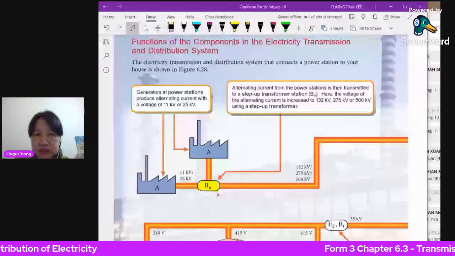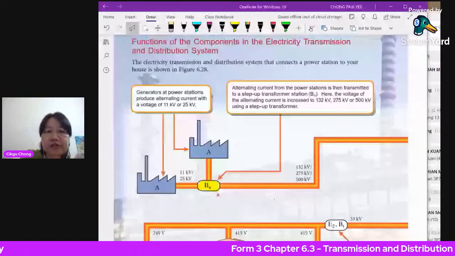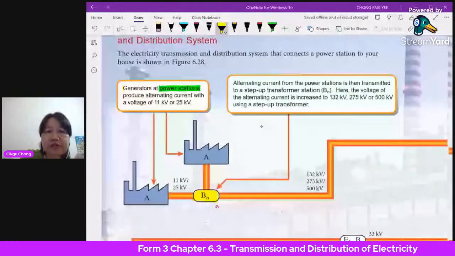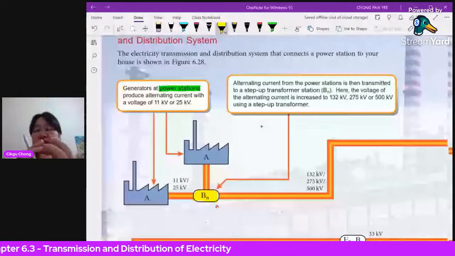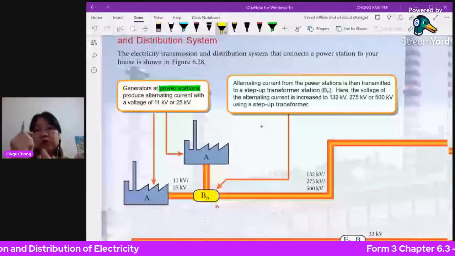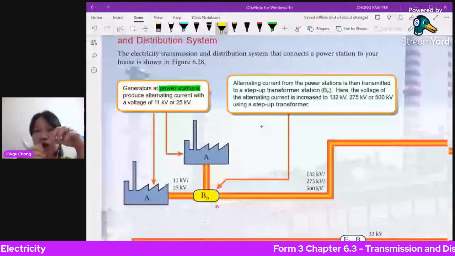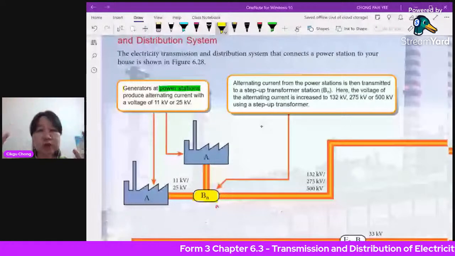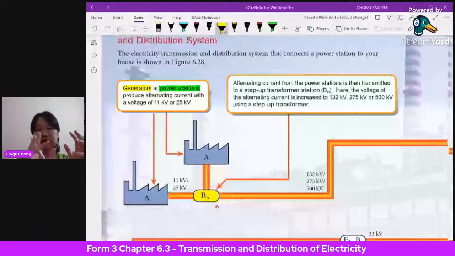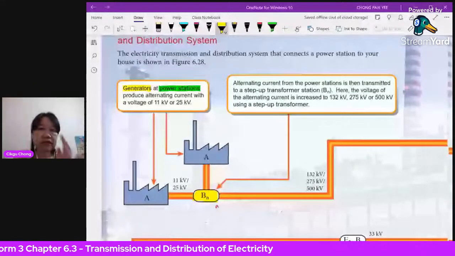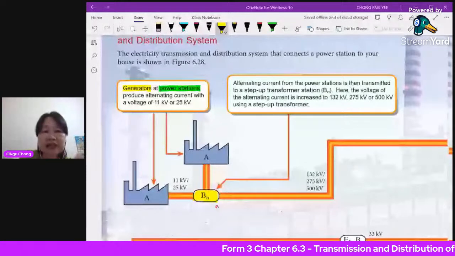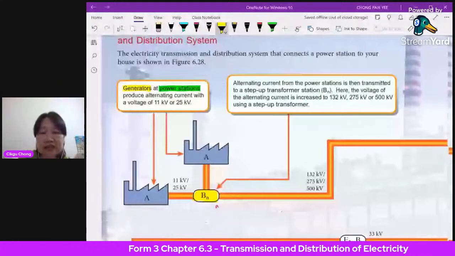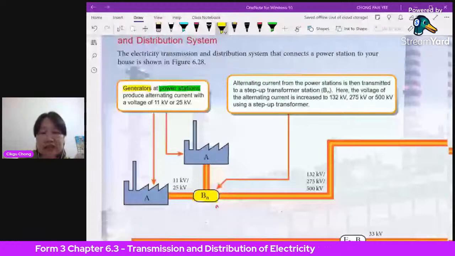So the generators, you learned that in previous weeks, how to produce electricity. You need generators: an iron core with a lot of copper wire, and you have a very strong magnetic field. When it turns, it cuts the magnetic field lines, and you're going to get induced current. So this is your AC. At the generators in the power station, the type of current that they produce is AC, alternating current.